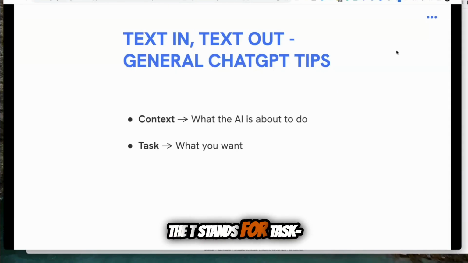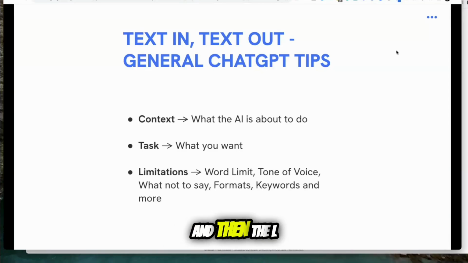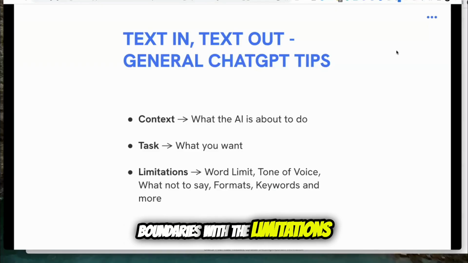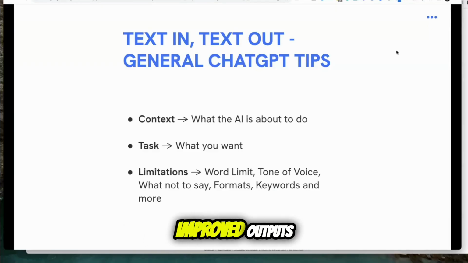The T stands for task. This is simply what you want it to do. And then the L stands for limitations. So this is things like word limit, tone of voice, what not to say, formats, keywords, and a whole bunch more. So with your prompts, what you want to do is give it context, give it the task, and then set the boundaries with the limitations, and you'll get drastically improved outputs.